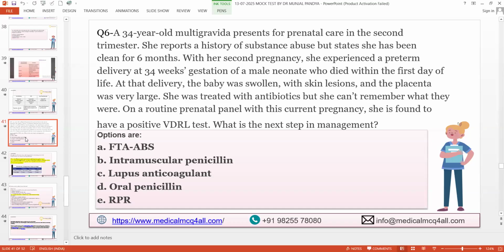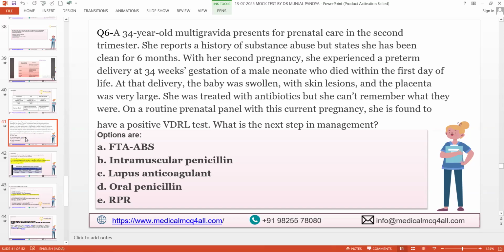At that delivery, the baby was swollen with pink skin lesions, and the placenta was very large. She was treated with an antibiotic, but she cannot remember what it was. On the routine prenatal panel with this current pregnancy, she is found to have a positive VDRL test. Which of the following is the next step in the management of this patient?